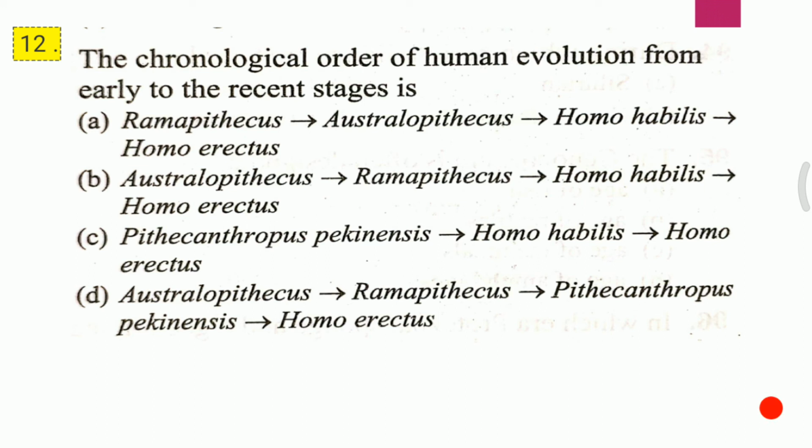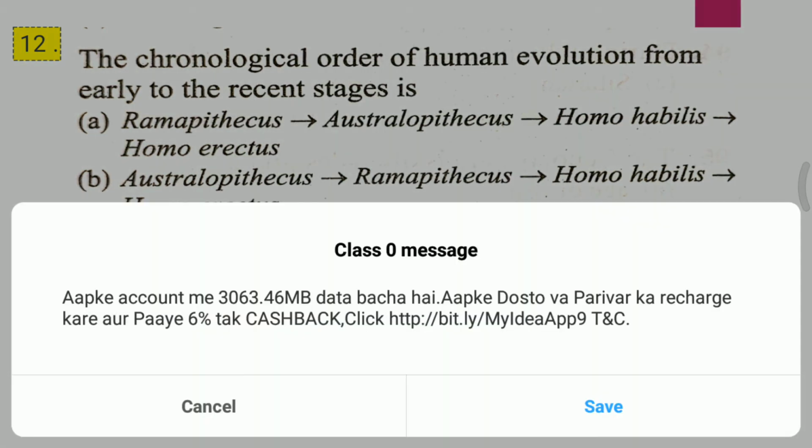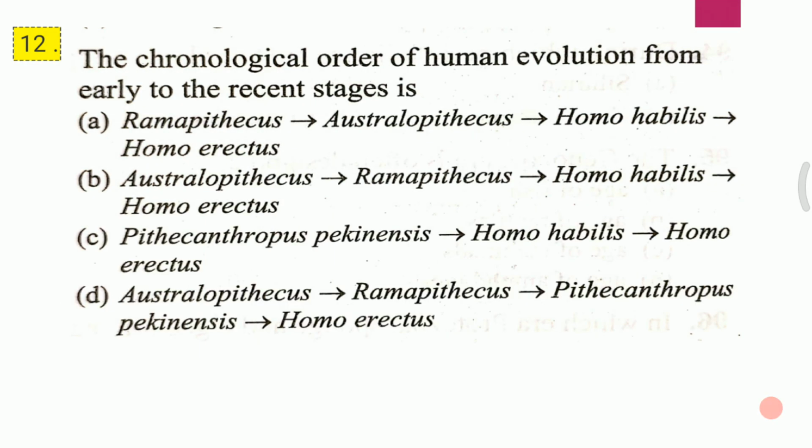D. Australopithecus, Ramapithecus, Pithecanthropus pekinensis, Homo erectus. The correct answer is A, that is Ramapithecus, Australopithecus, Homo habilis, Homo erectus.